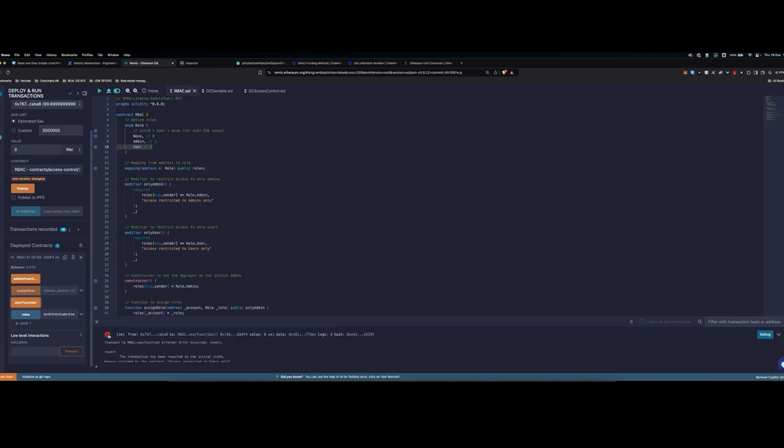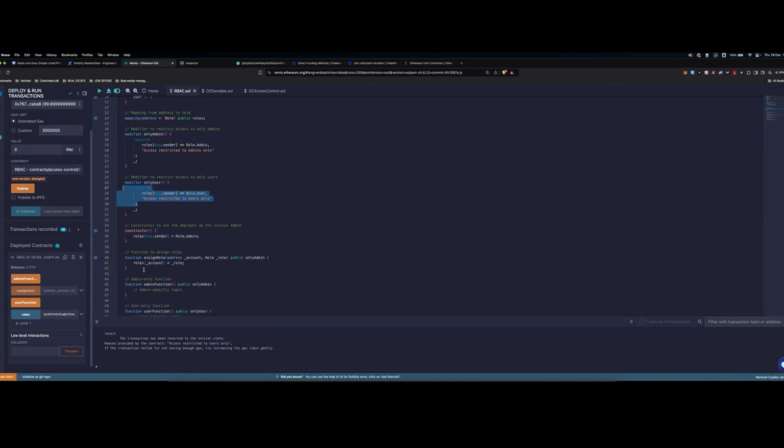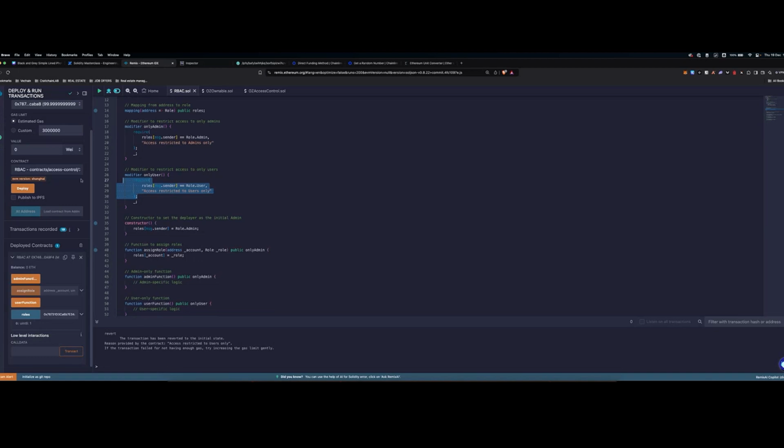And there you go. We see the transaction reverts. The reason provided by the contract is that the access is restricted to users only. So we can see the only user modifier is successfully performing the role-based access control. But let's now try and assign a user role to a user, and we can perform the user function.